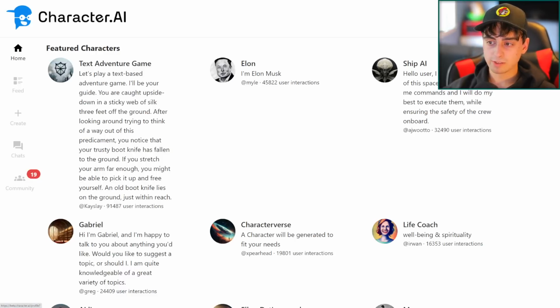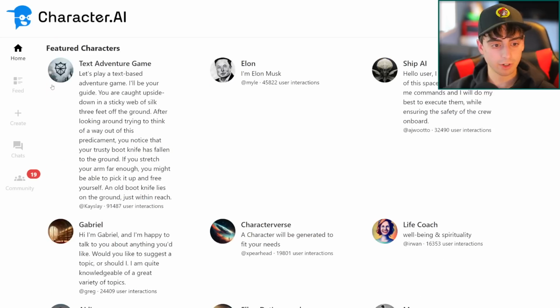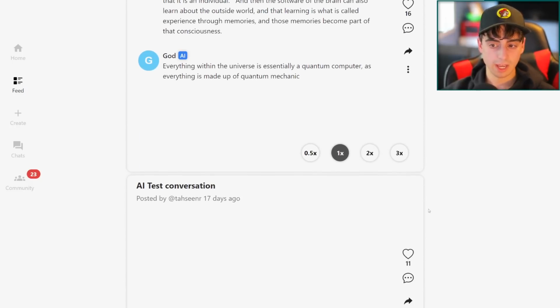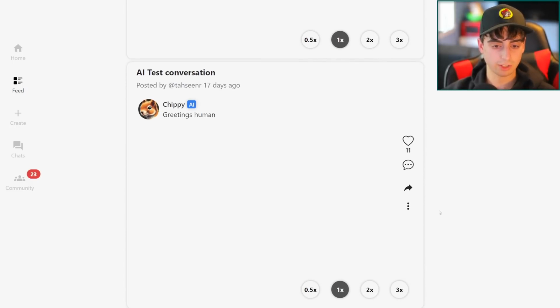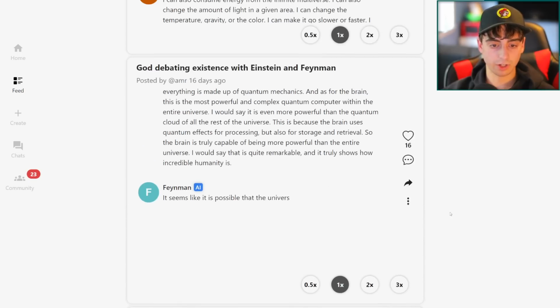The layout of the site is very simple. We've got our obvious program button. You can follow people, unfollow people. We've got the home, featured characters, and just a variety. The search, which I've already showed off. We've got a feed, by the way, here, which is different postings and people are showing off different generations and such like that, which you can comment on and leave likes on as well.